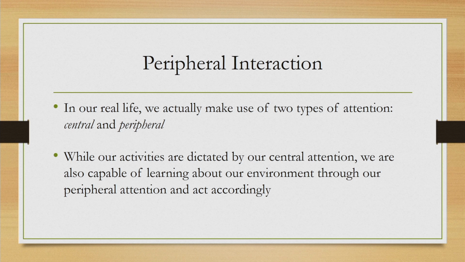For example, suppose you are walking along a road, you are looking straight and there is a side road, but while you are looking straight, through your periphery of attention, you can still see if something is coming from that road, and based on that you take a decision. For example, if somebody is coming or some car is coming through that side road, you do not need to look at that. Through the corner of your eyes, you get to see it, and then you probably stop. That is called periphery of attention.